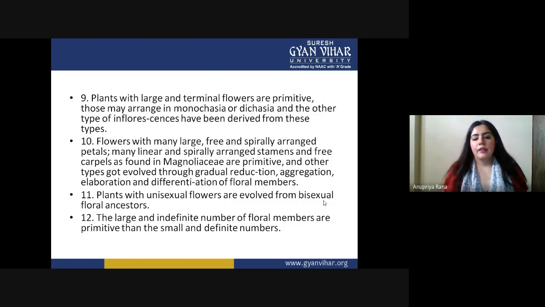A large and indefinite number of floral members is primitive, compared with a small and definite number. So basically, if a very large quantity and indefinite number of parts are present in a plant body, that is the primitive kind, but a definite and small number of floral parts is a modern character.